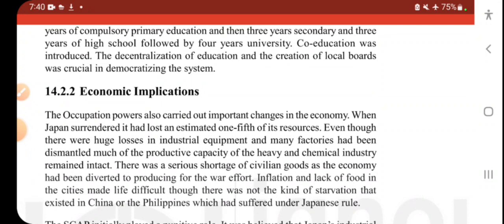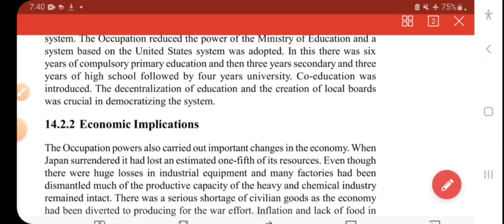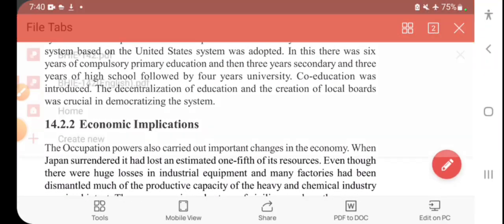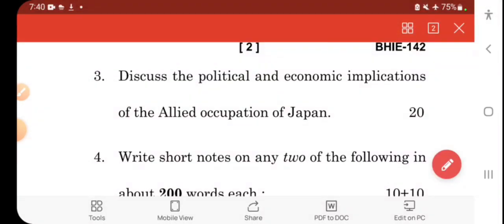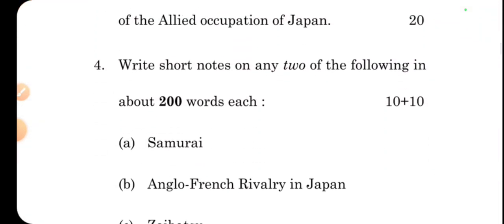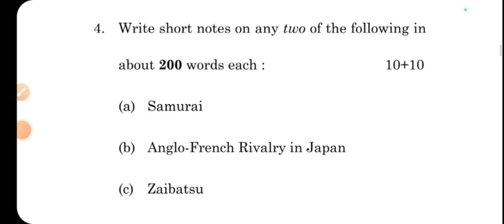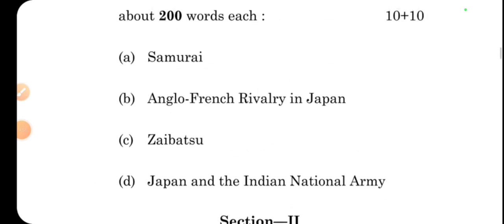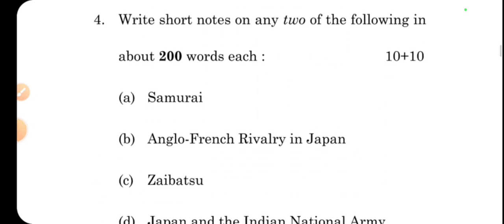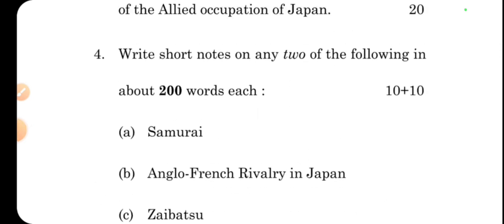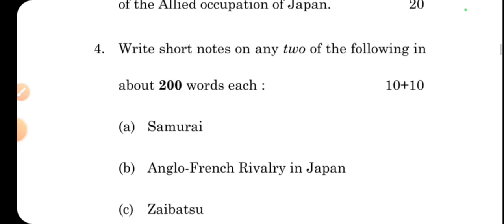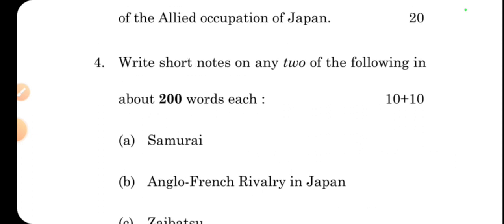Okay, so this was all about that, and next we will be looking at the short answer questions. The short notes question is question number 4, and this video will be in two parts. This is the first part of it. We will be doing the section 2 part in the next session. I will be explaining this last question for this session: write short notes on any two of the following in about 200 words each.